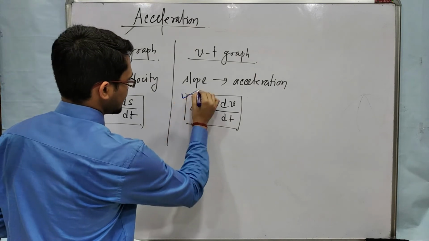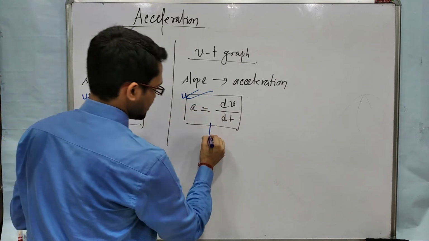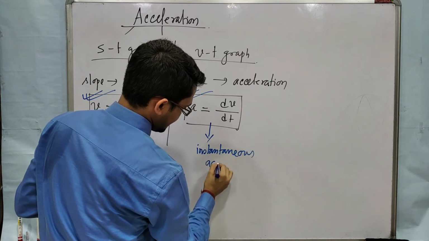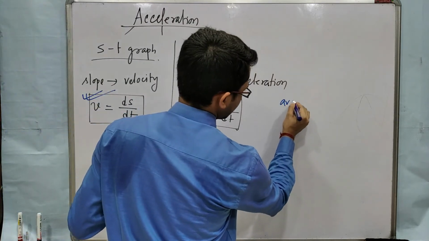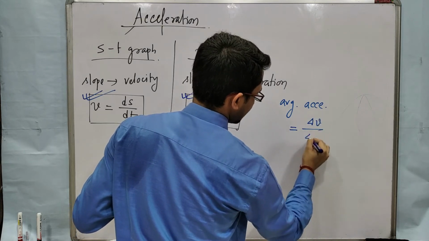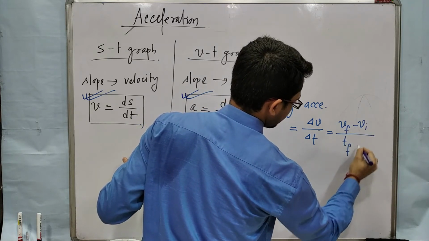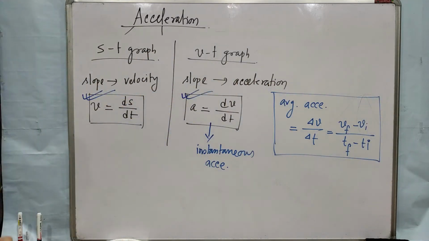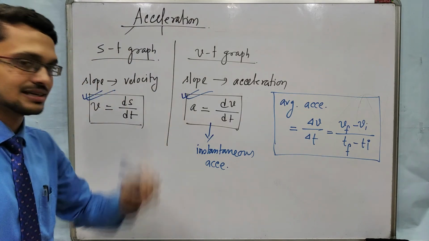So this you have to remember here, and for velocity instantaneous you have to remember this. This formula is basically for instantaneous acceleration. We can also find average acceleration, that is equal to delta V by delta T, that is Vf minus Vi by Tf minus Ti. Clear? Okay.